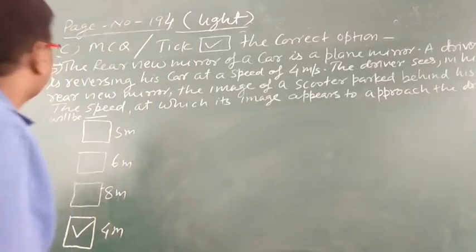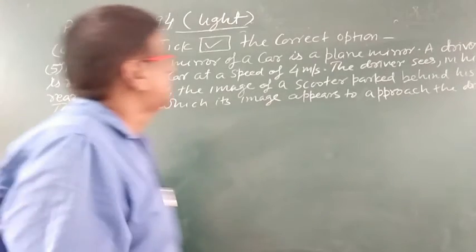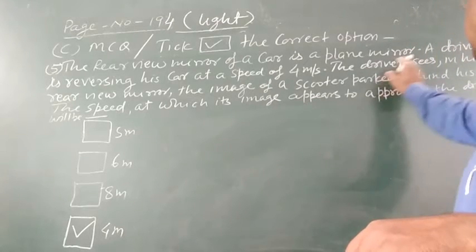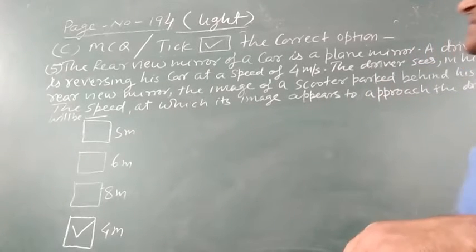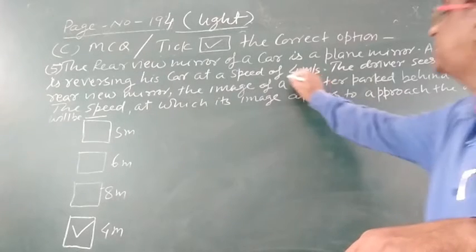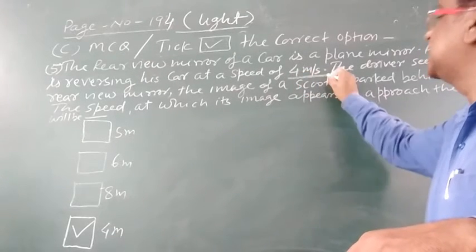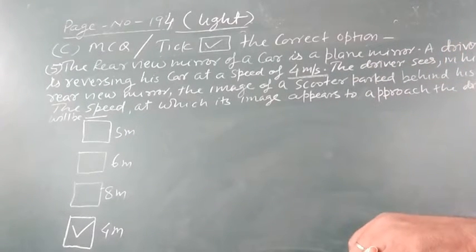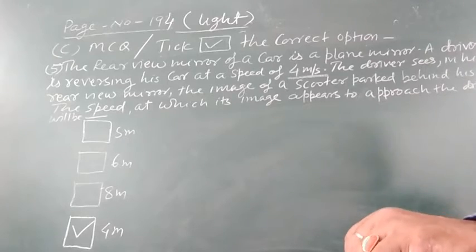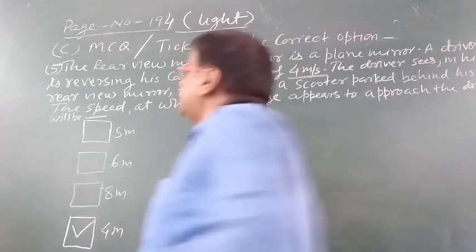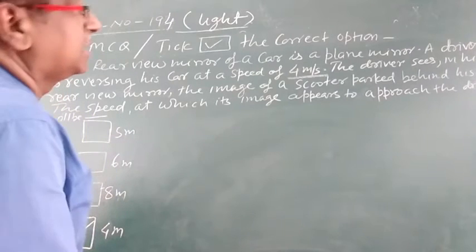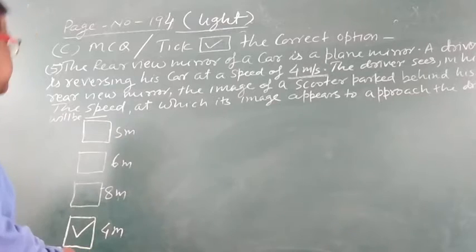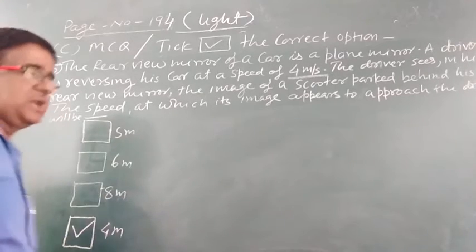Now question number 5. The rear view mirror of a car is a plane mirror. A driver is reversing his car at a speed of 4 meters per second. The driver sees in his rear view mirror the image of a scooter parked behind his car. The speed at which its image appears to approach the driver will be... You have to select among these.